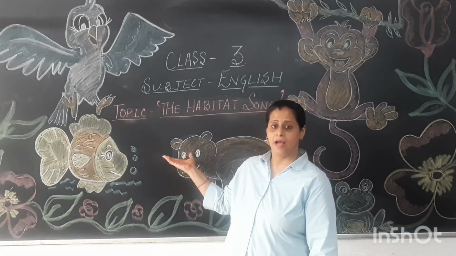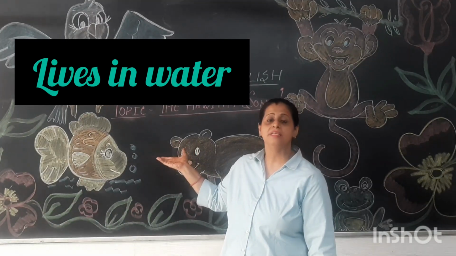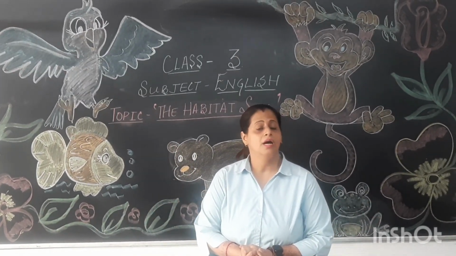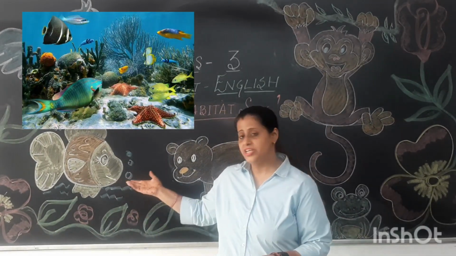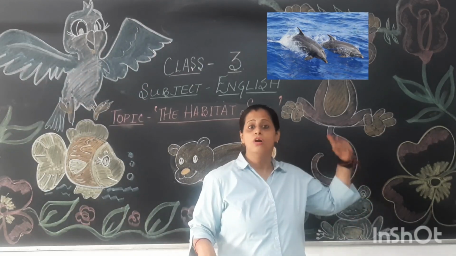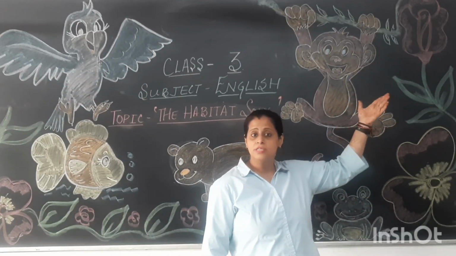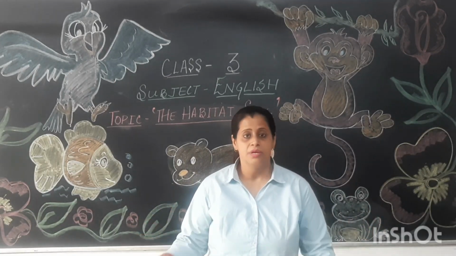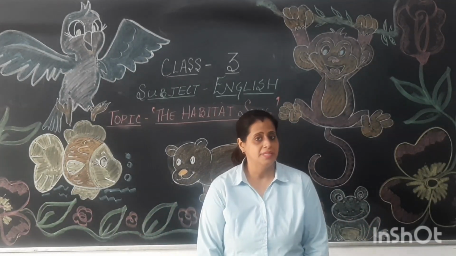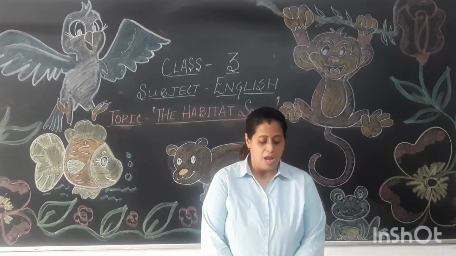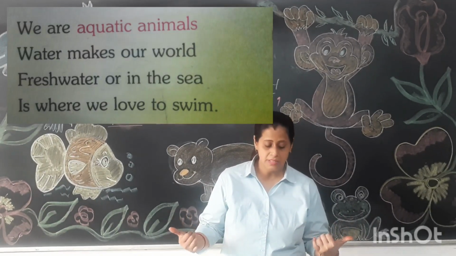Aquatic animals are animals that live in seawater or in fresh water, right? So these aquatic animals are fishes, sharks, whales, dolphins, octopuses, seahorses, starfishes. These are all aquatic animals, right? So what we are going to learn about in this poem is, we are aquatic animals.